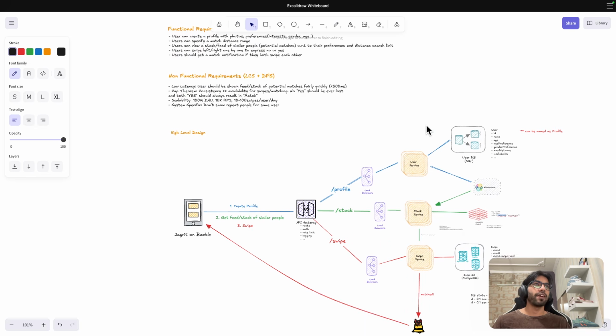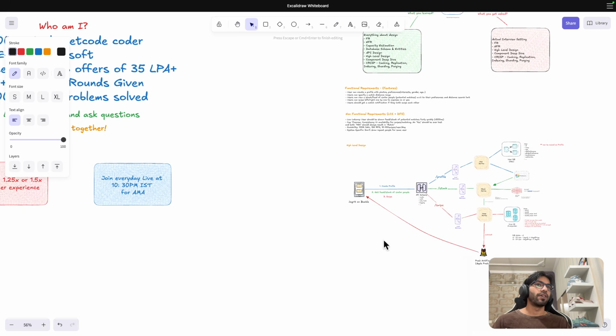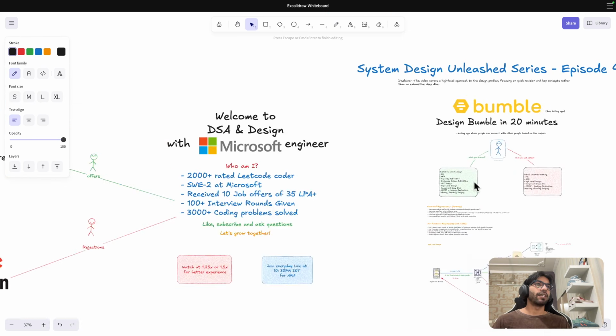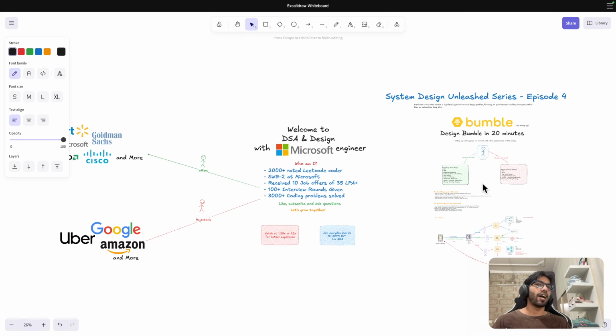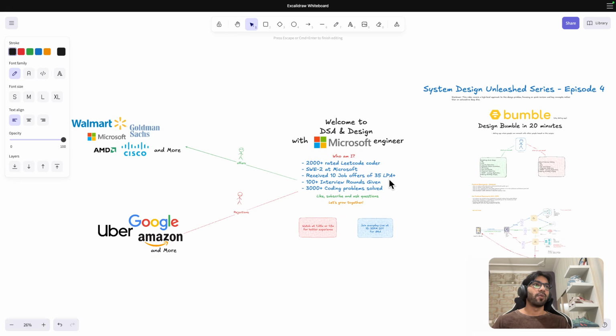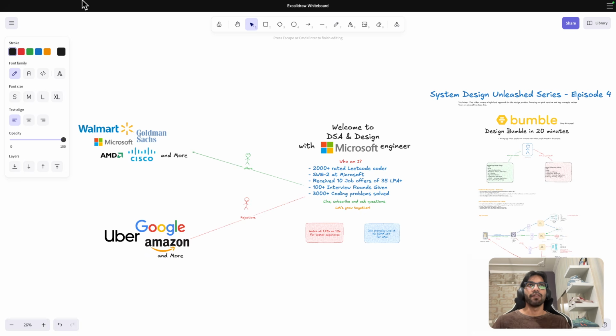It's like 25 minutes, but 5 minutes I was talking about random stuff. If you think of this Bumble, I think we were pretty much on time. So this is the design, how I would like to design Bumble. Feel free to let me know in chat what you think is a bottleneck of the system. But in an ideal interview setting, this would be a fairly okay design for a mid-level candidate, I think 3 to 5 years of experience.